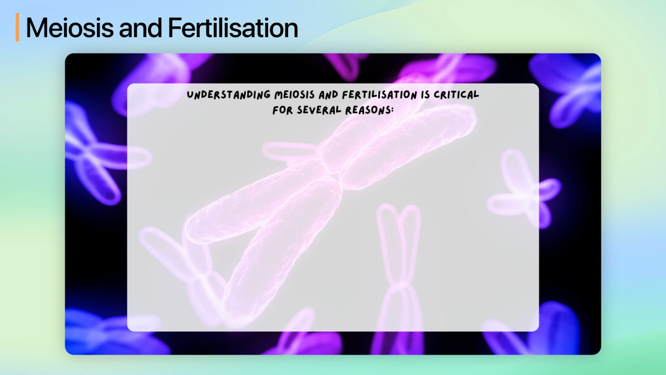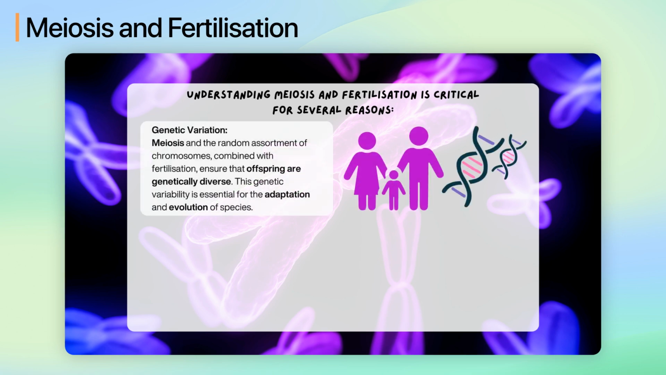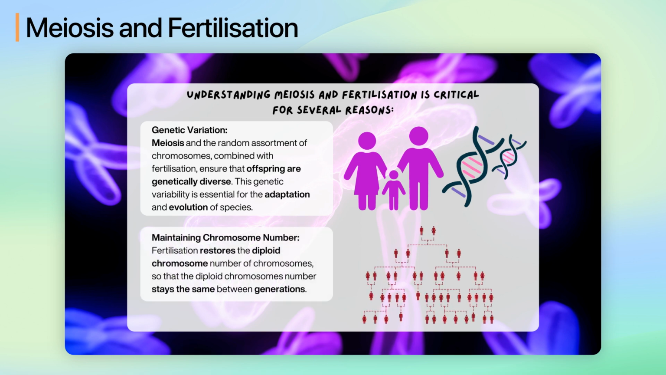Understanding meiosis and fertilization is critical for several reasons. Meiosis and the random assortment of chromosomes, combined with fertilization, ensure that offspring are genetically diverse. This genetic variability is essential for the adaptation and evolution of species. Fertilization restores the diploid number of chromosomes, so that the diploid chromosome number stays the same between generations.